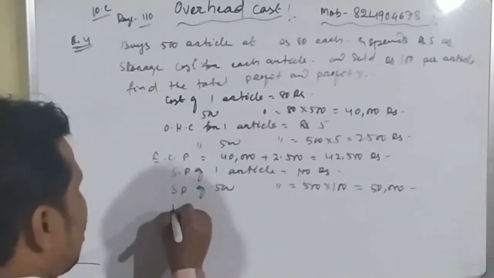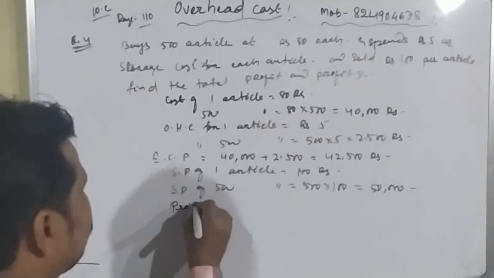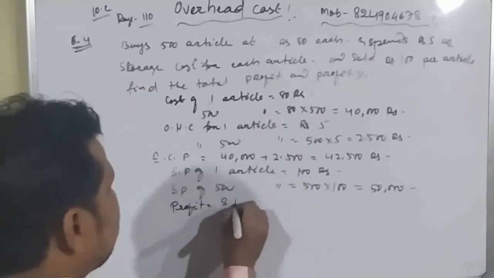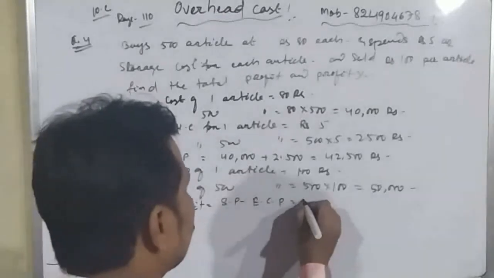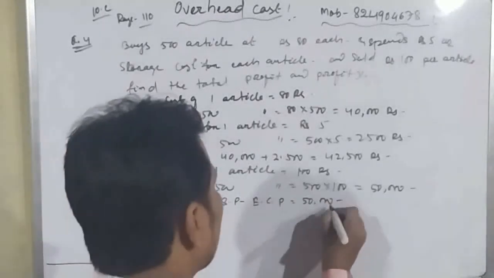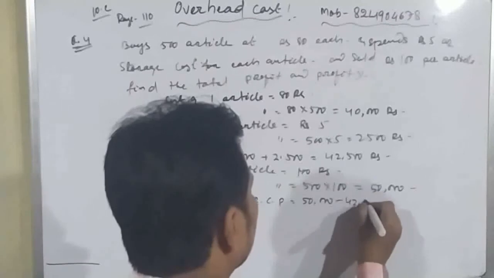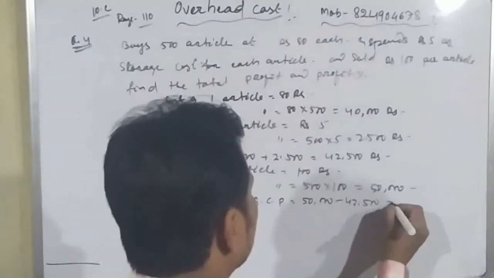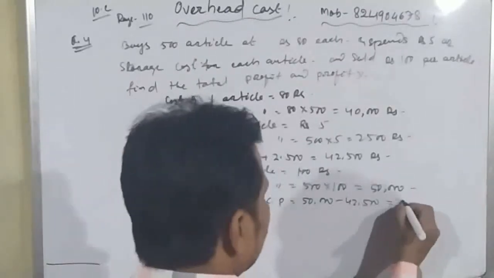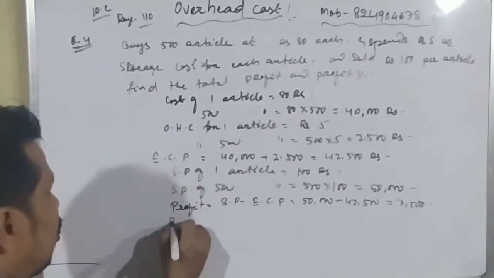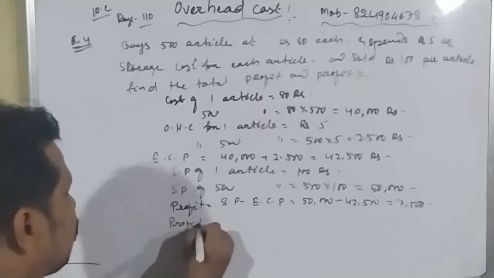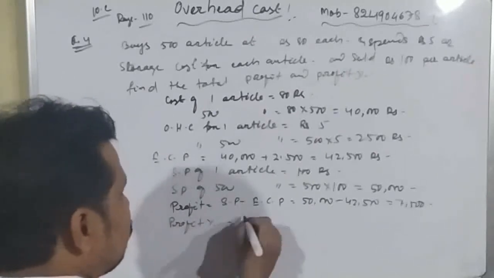Now we will find out profit. Profit equal to selling price minus effective cost price, which is equals to 50,000 minus 42,500, which is equals to 7,500.